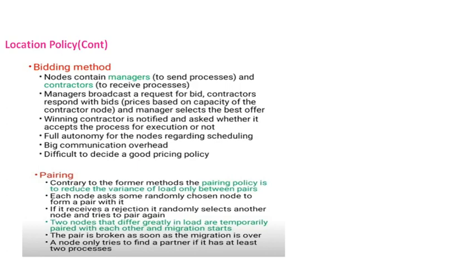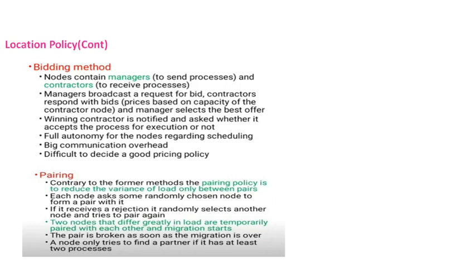The pairing policy is to reduce the variance of load only between pairs. Here two nodes which differ largely in load are temporarily paired. If N2 and N3 do not have much load, they will be paired, so that the pair can take that process and then the migration starts.